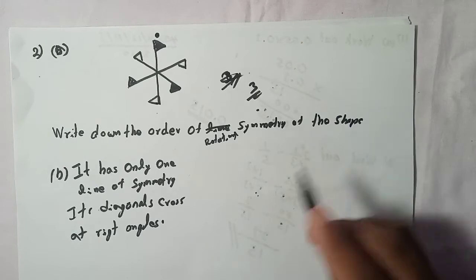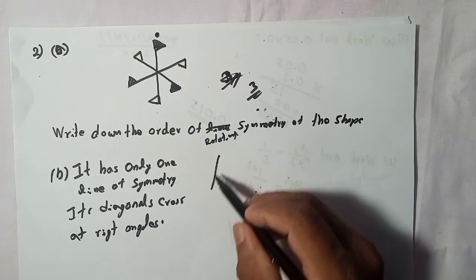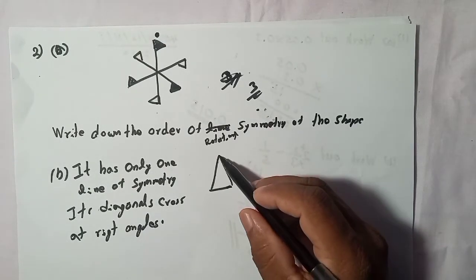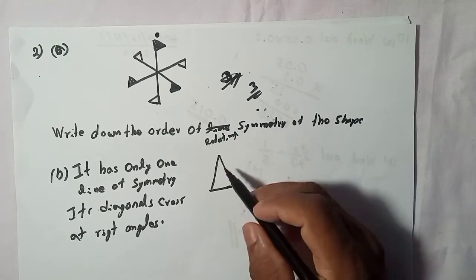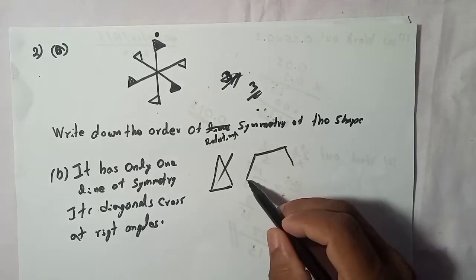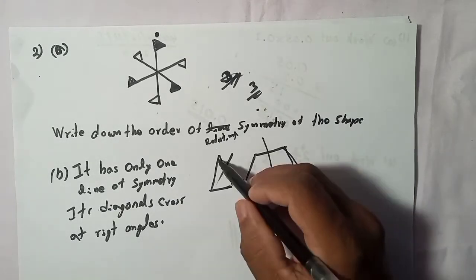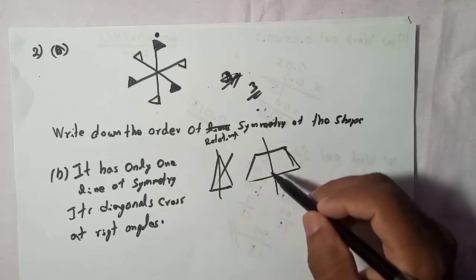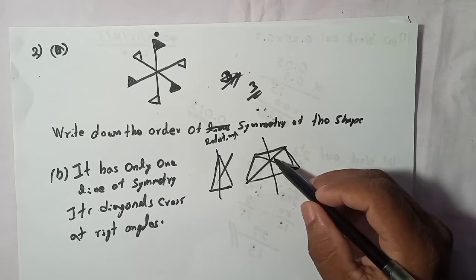So we can skip the isosceles triangle, because here we can't make a diagonal. A diagonal normally means joining two vertices, like this. And the symmetrical trapezium has only one line of symmetry, but here the diagonals do not cross at right angles. Here also the diagonals do not cross at right angles.